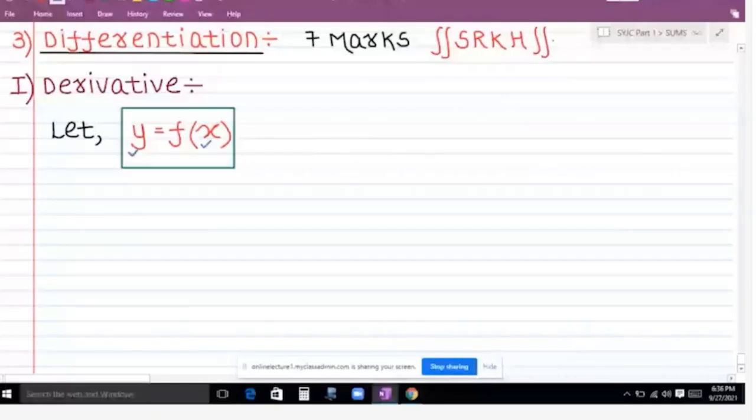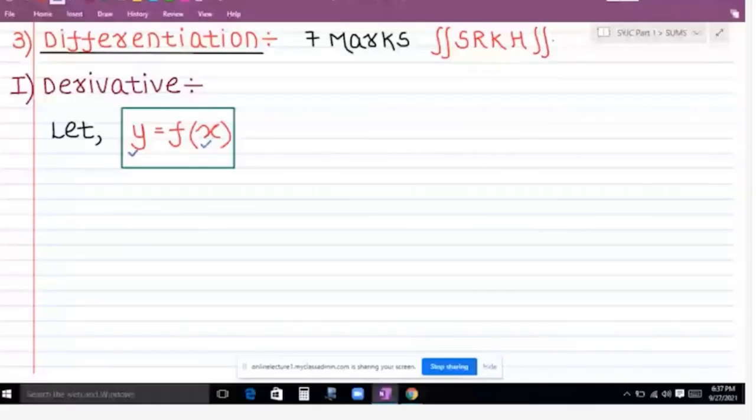But out of these two variables, x is called the independent variable, whereas y is called the dependent variable.